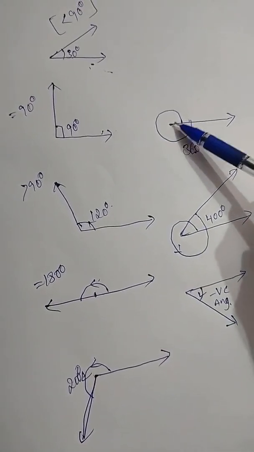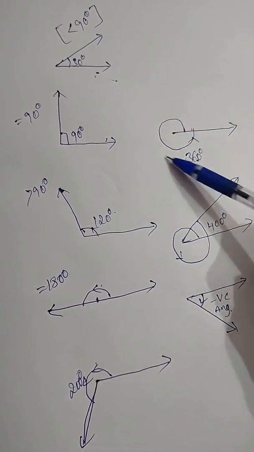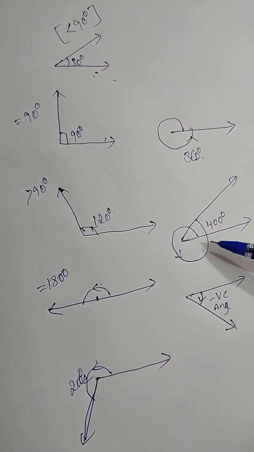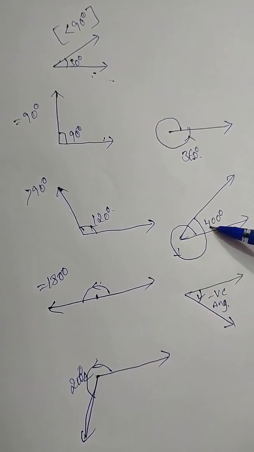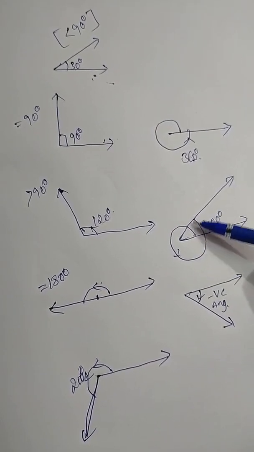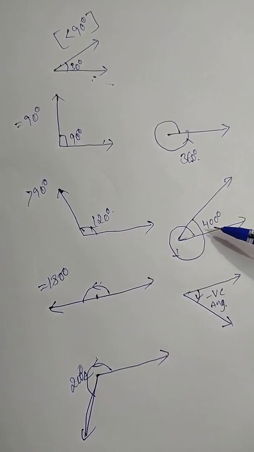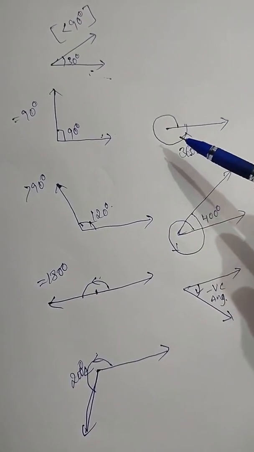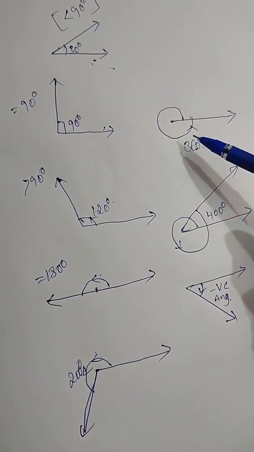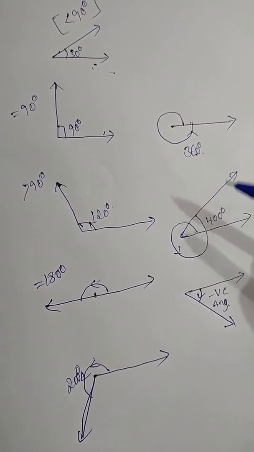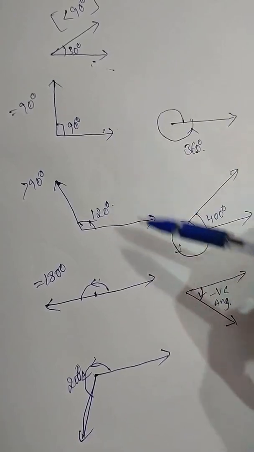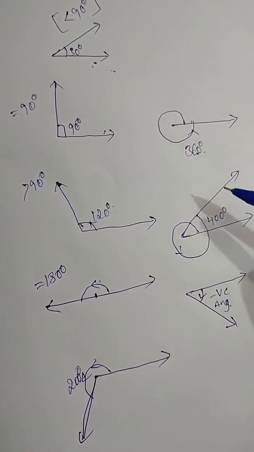360 degree: if the initial ray and the terminal ray are at the same point, we call it 360 degree. The 400 degree means it covers the complete angle and moves some more, and we call that 400 degree. These angles are written in a rough sketch, not exact angles. Is it clear? These are all positive angles.